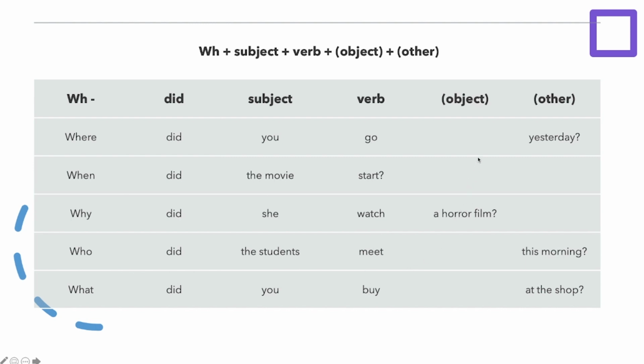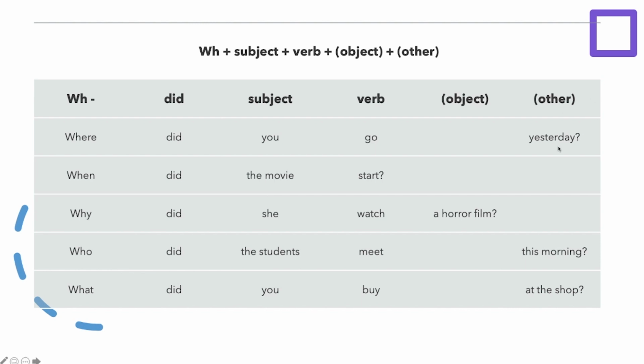Then sometimes we have an object. Sometimes an object is a noun. Okay, so a horror film, for example. And then we have some extra information. This extra information is often time or place, but not always.